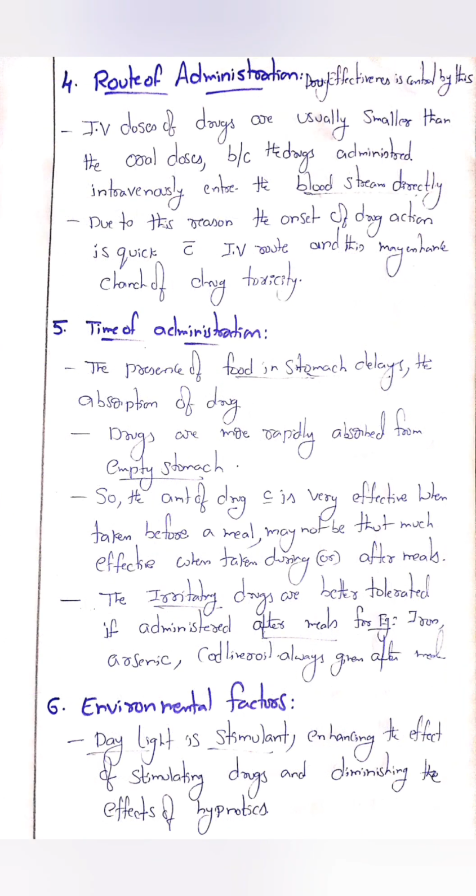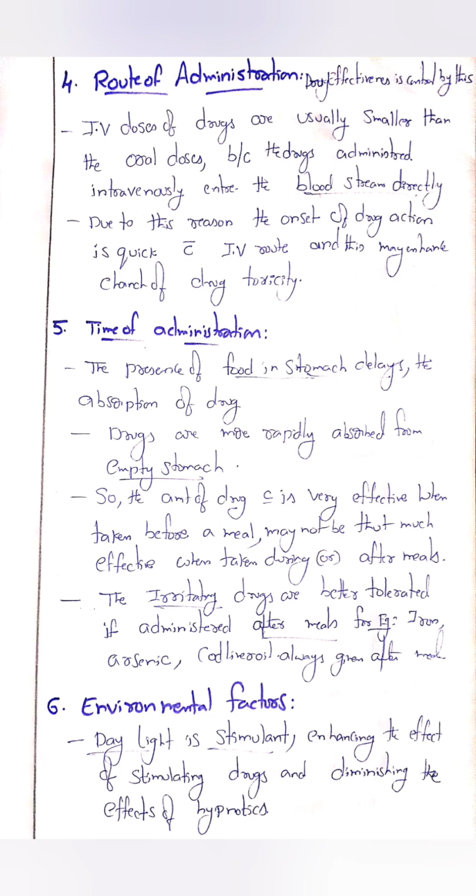Route of administration. Drug effectiveness is controlled by the route of administration. This is also taken into consideration while designing a dose for a patient. IV doses of drugs are usually smaller than oral doses because drugs administered intravenously enter the bloodstream directly. Due to this reason, the onset of drug action is quicker with the IV route, and this may enhance the chances of drug toxicity. So this is taken into consideration while designing a dose for a patient.